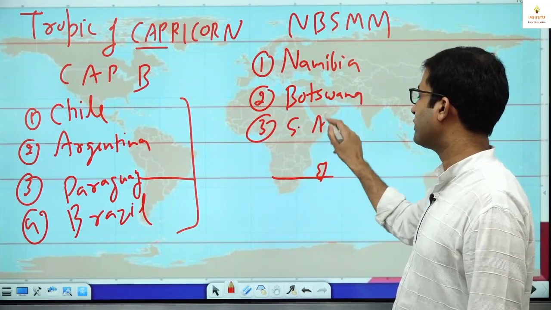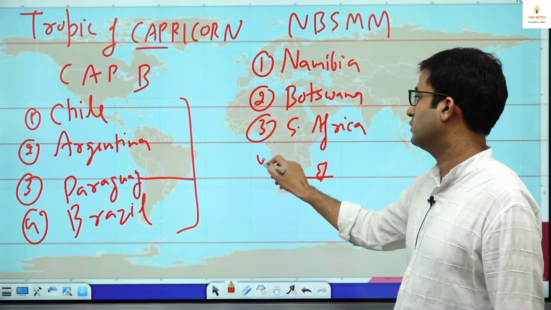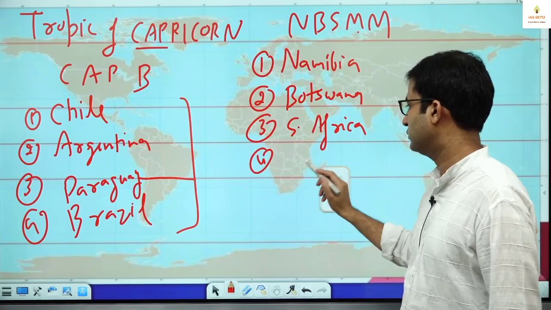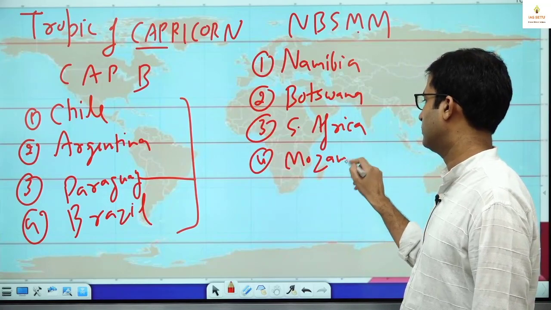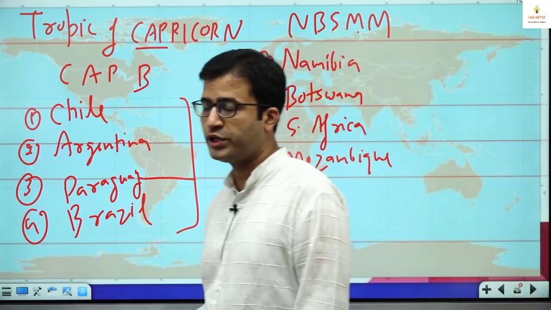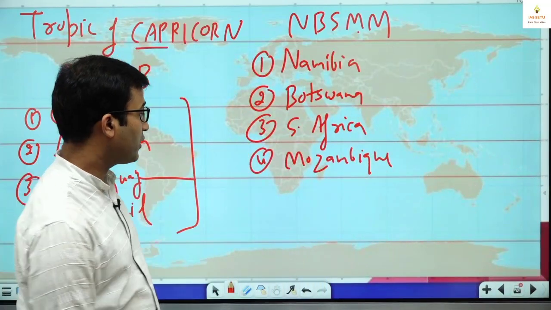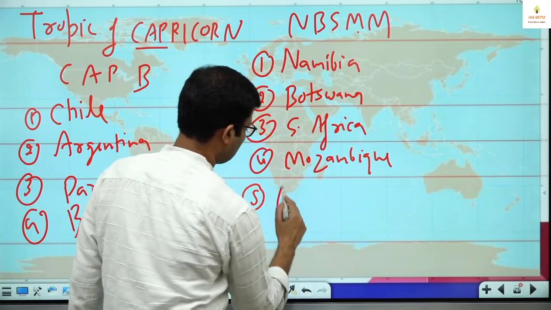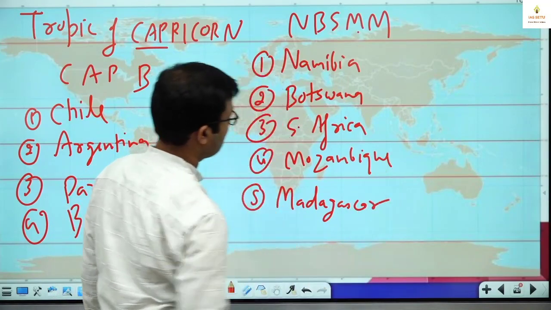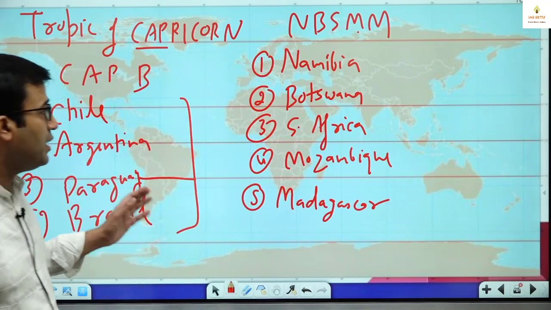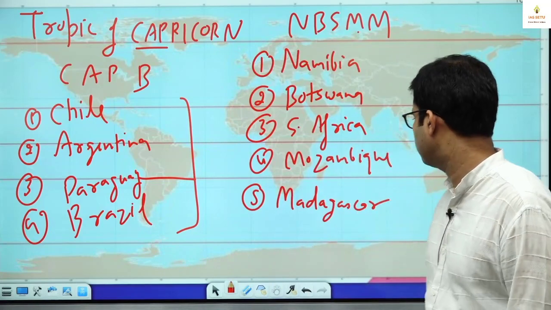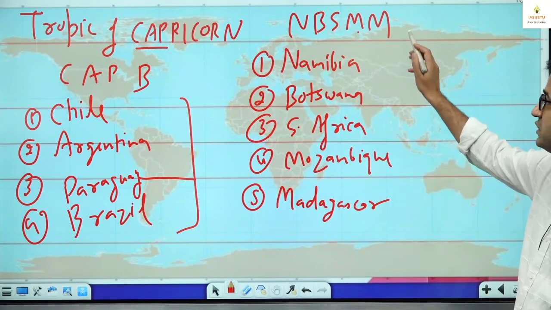Then this is South Africa. Then the first M is Mozambique. After Mozambique, next is Madagascar. Namibia, Botswana, South Africa, Mozambique, Madagascar. Okay, this is in Africa.